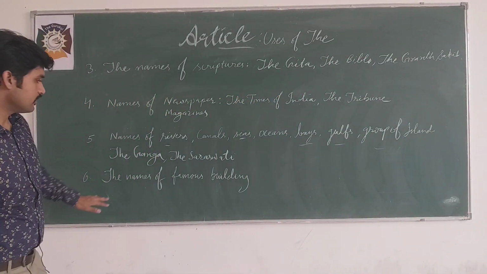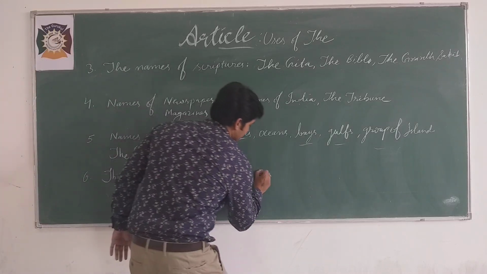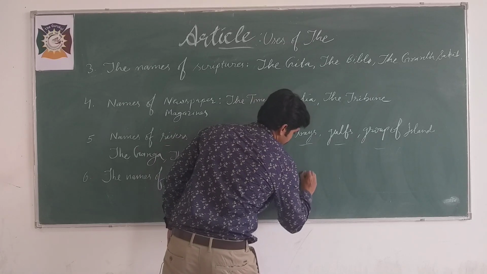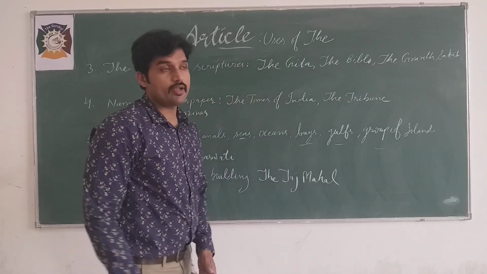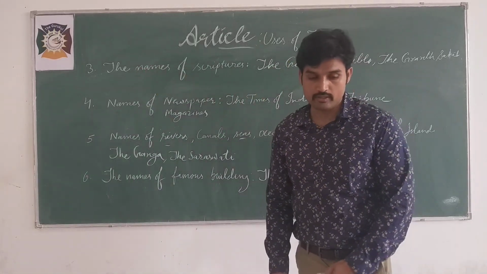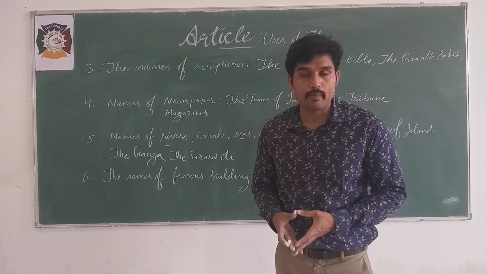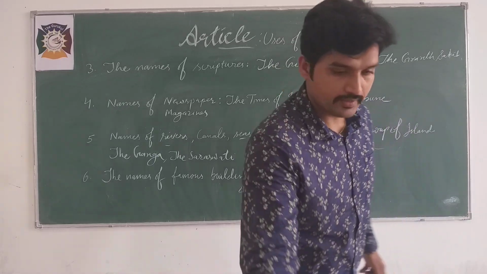Next we have the names of famous buildings. Suppose you know about this building. Everybody knows about it. So it is why it is the before it, because it is the Taj Mahal, the Burj Khalifa, the Qutub Minar, etc. Now let me erase it.